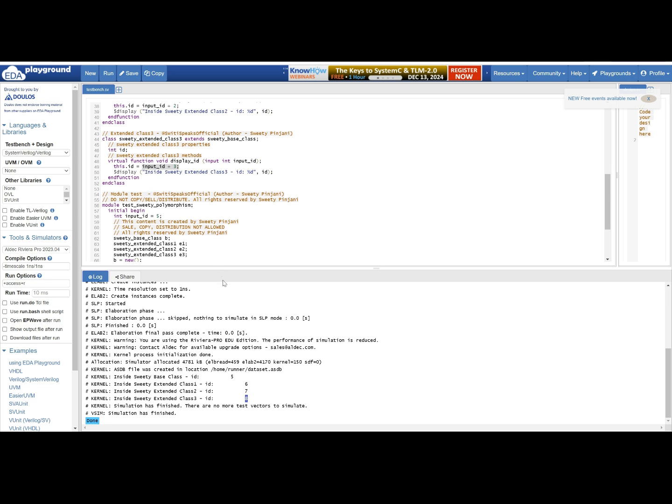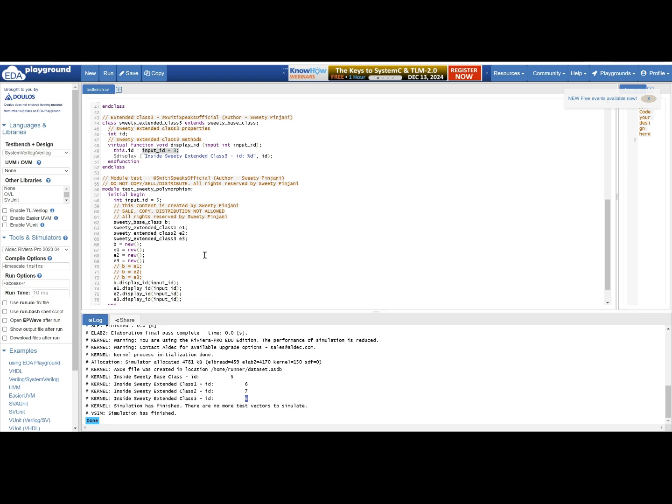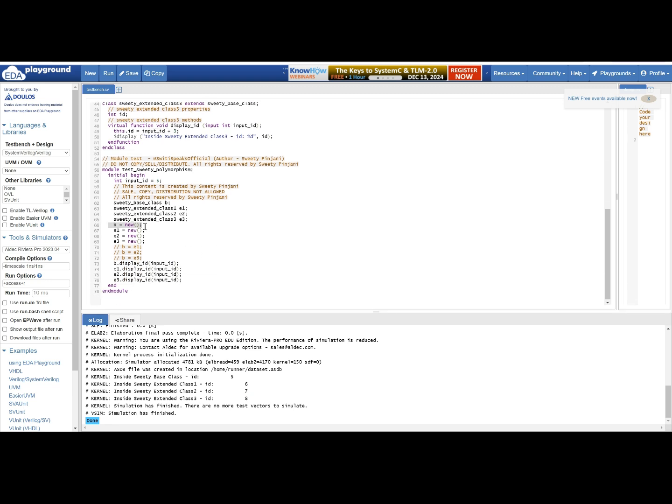This was one way, based on the class handle. Another way was I can assign my base class handle to any of the extended classes. Let me edit the code and show you. First, I will assign the base class handle to my extended class 1. And just to avoid confusion, I am commenting this also. I am just keeping the base class method.